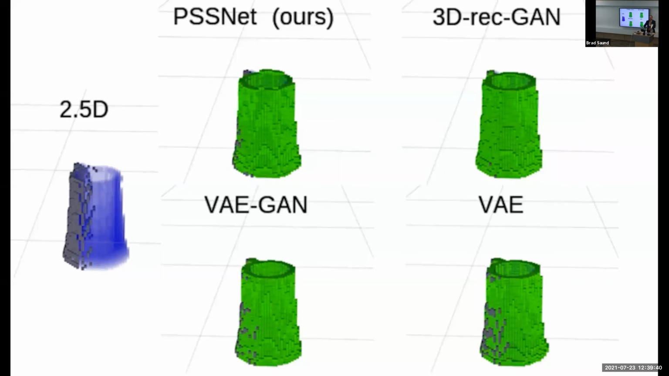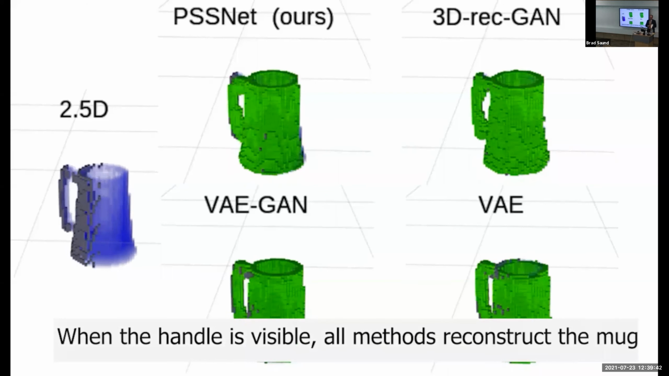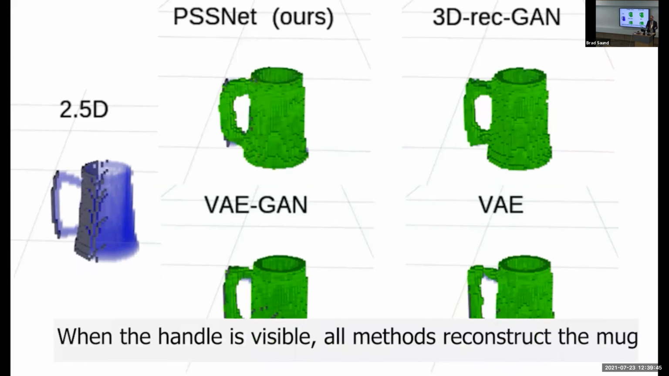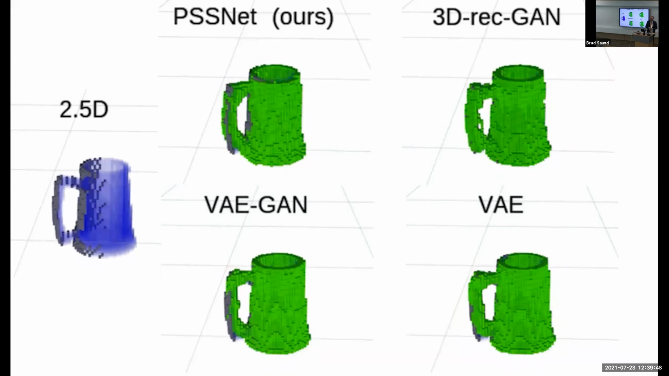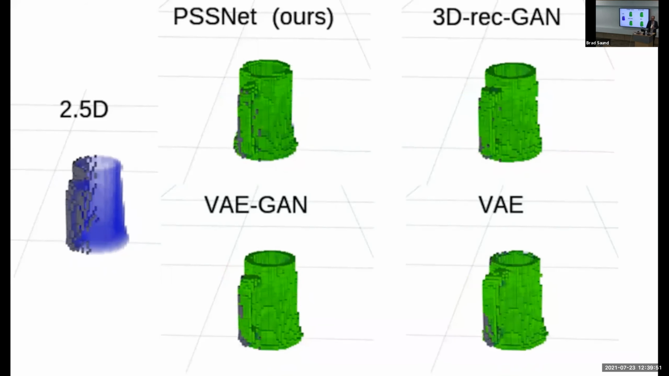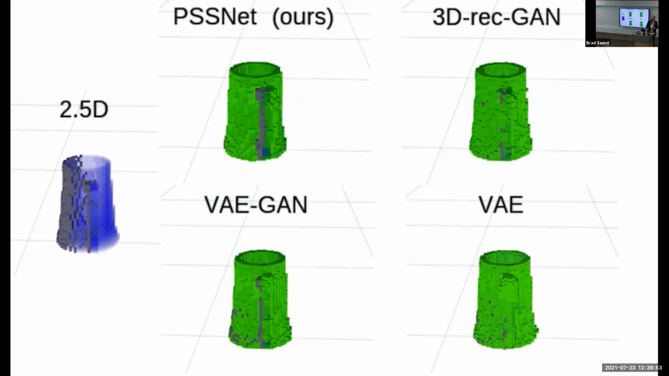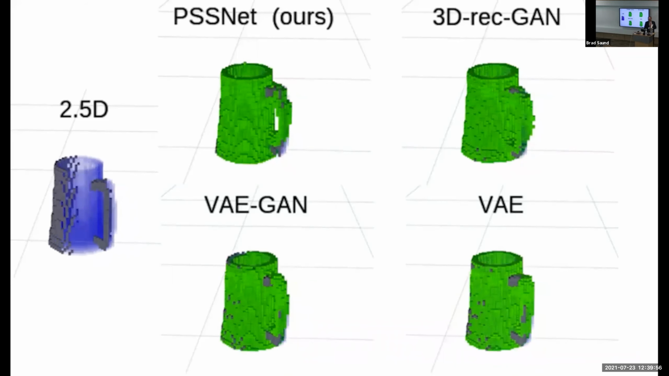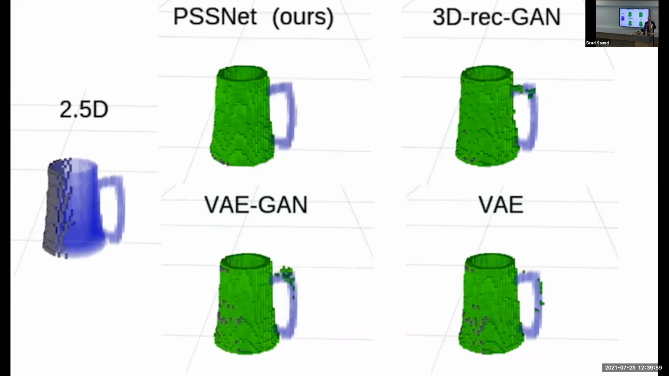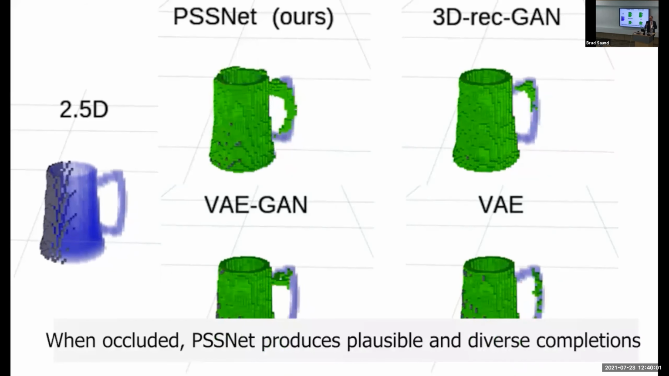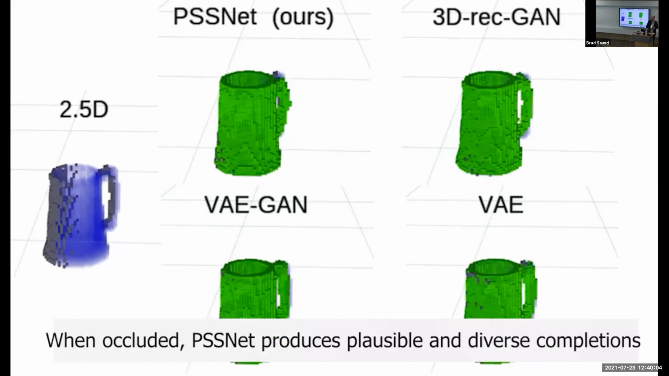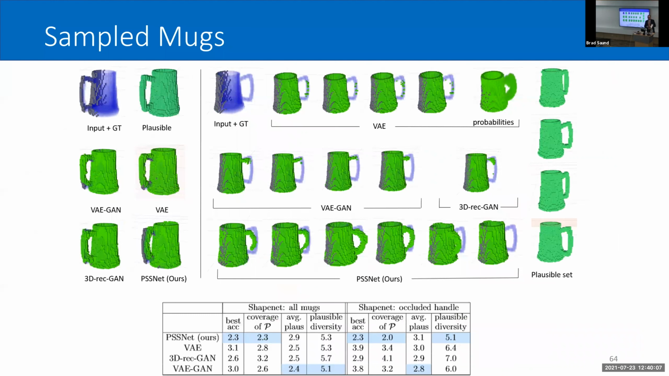What this looks like in practice is when we complete shapes, when the handle is visible, multiple methods look pretty similar. Ours in the upper left, maybe jittering around a bit more, but they all look pretty similar. The real key comes when the handle is occluded or when there's ambiguity. So watch now, our method is producing all sorts of different handles, where the other methods weren't really reconstructing handles that well at all. So qualitatively, this looks much better, but also quantitatively, evaluated on the plausible diversity metric, we find that ours creates the best plausible diversity.